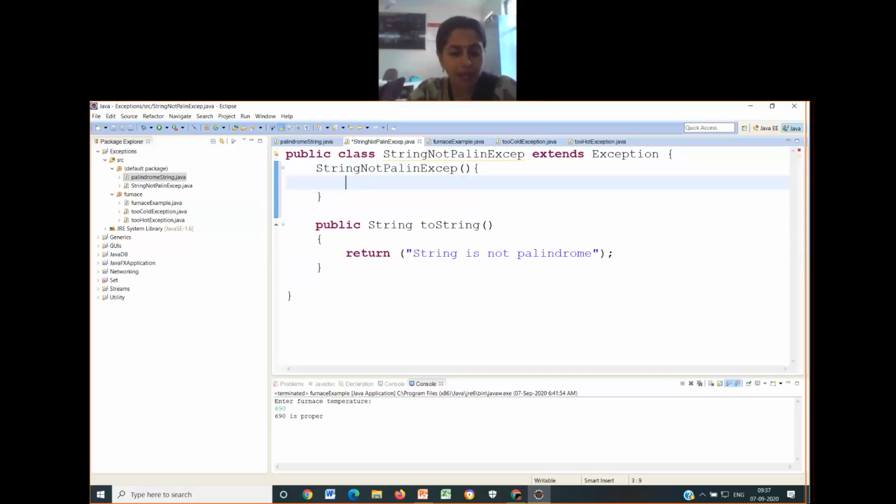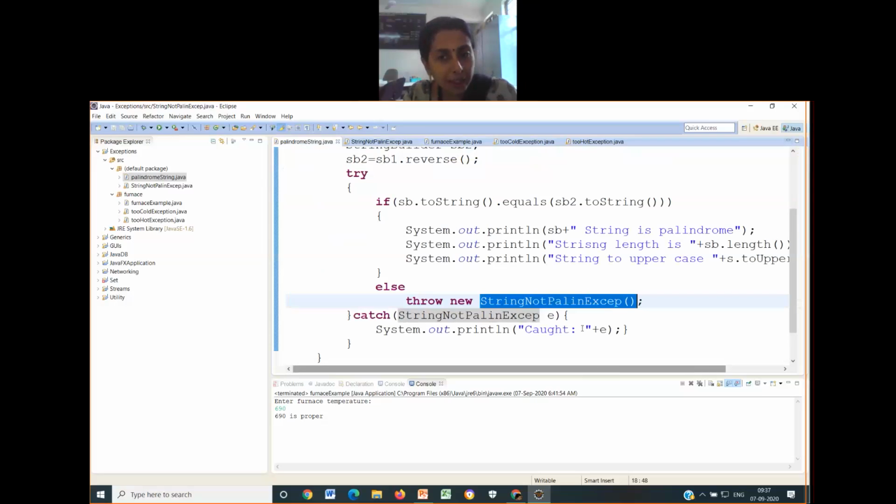Something like this, and people will write super. So when I use this kind of writing in any of the exception classes, suppose you want to pass in, guys, please pay attention, this is a very important thing that I am telling.